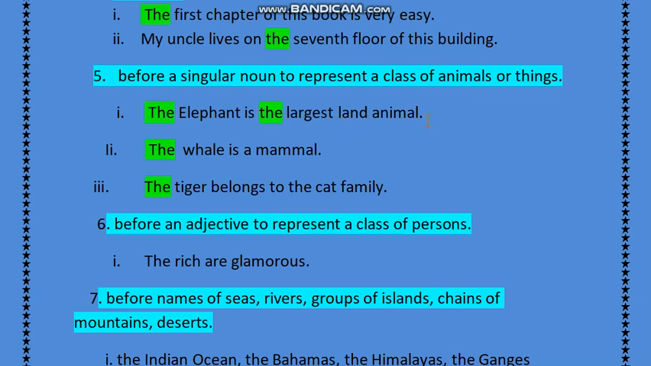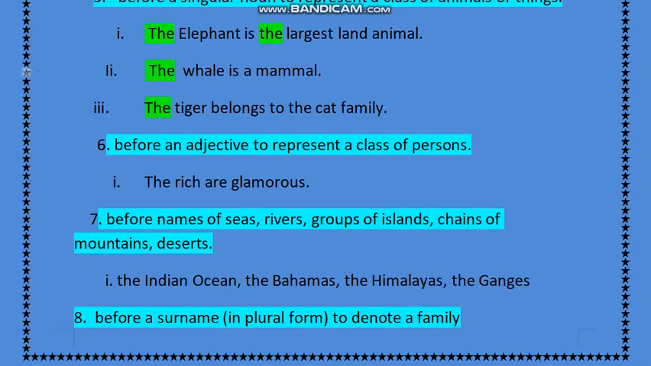So one elephant is the largest land animal, or is it the characteristic of all the elephants, that all the elephants are the largest land animals? So one elephant is not the largest, all the elephants are, so we say the elephant is the largest animal. You can have one more example. Whale is a mammal. One whale is not a mammal, all whales are mammals, so we will say the whale is a mammal. The tiger belongs to the cat family, because all tigers belong to the cat family.